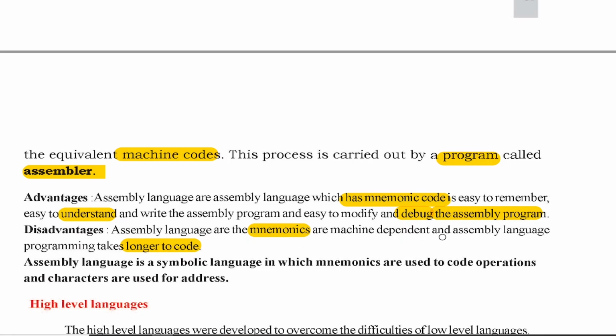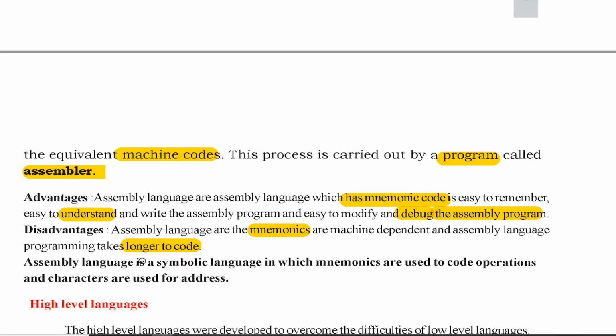It also takes longer time to code, because first we have to write assembly code, then we have to convert it into the machine program, so it takes longer time. Machine code would directly be in the form of zeros and ones. But programming in assembly normally takes longer time to code, not in terms of writing or typing programs, but in terms of execution of programs. So it takes longer to write the entire program. That is a disadvantage of assembly language.